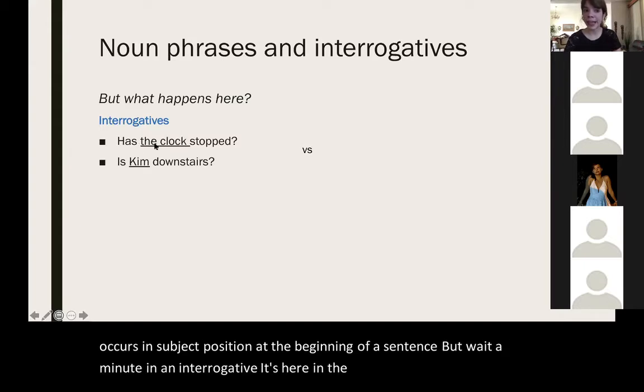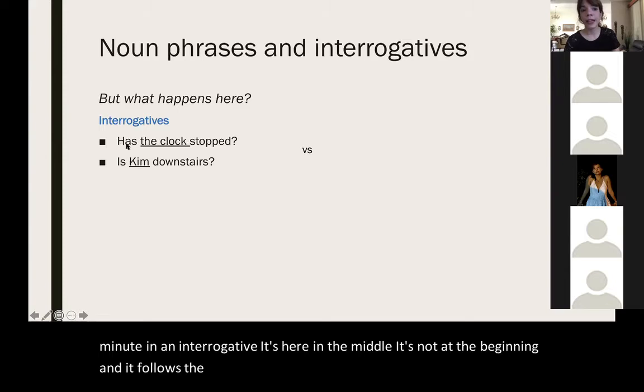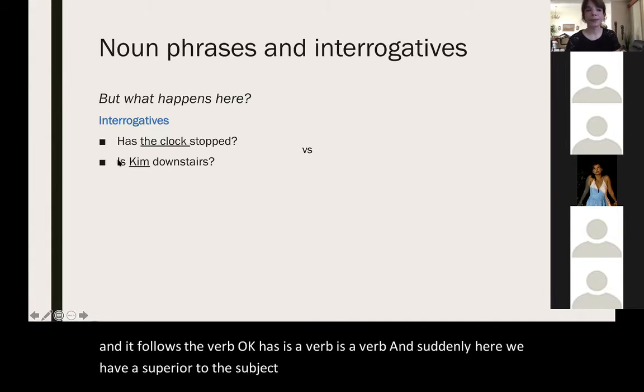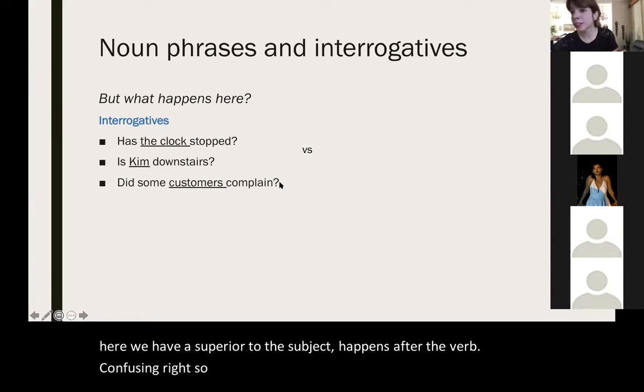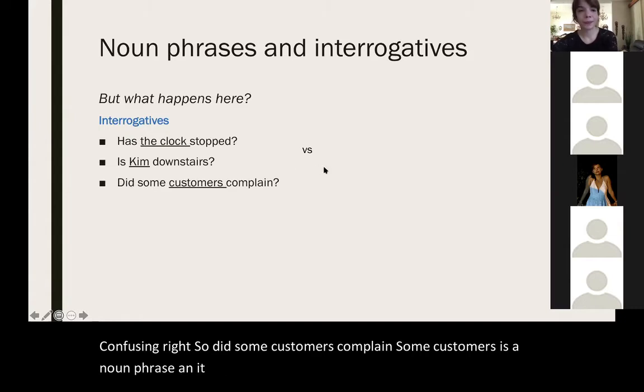It's not at the beginning, and it follows the verb, okay? Has is a verb, is is a verb. And suddenly here we have a sujeto, the subject, after the verb. Confusing, right? So, did some customers complain? Some customers is a noun phrase and it follows the verb did.